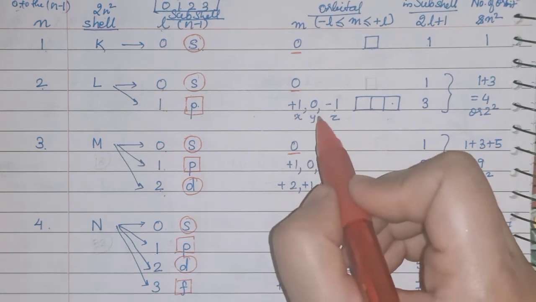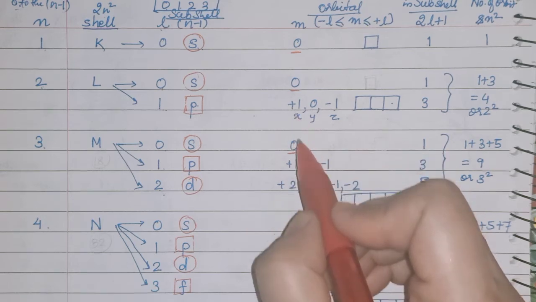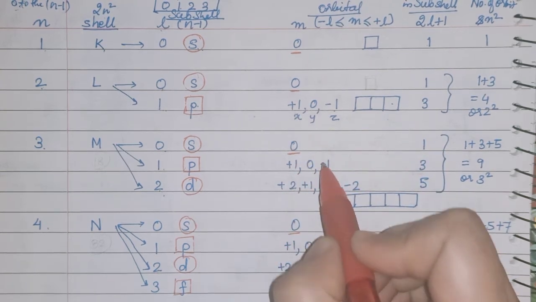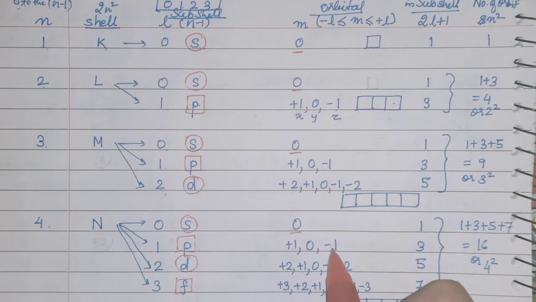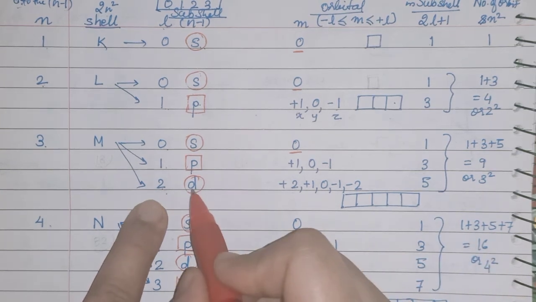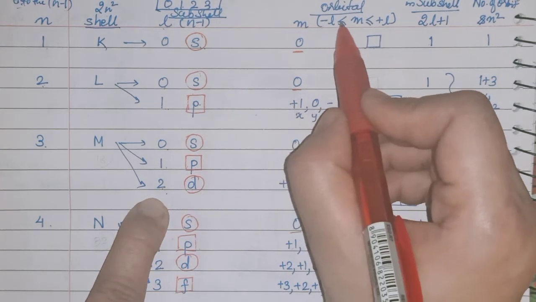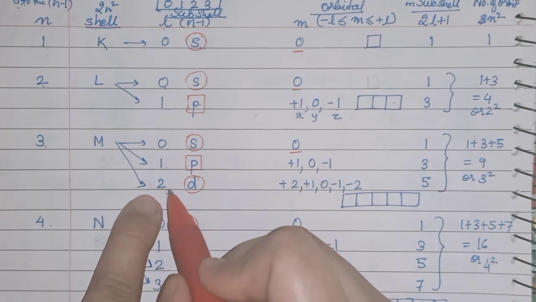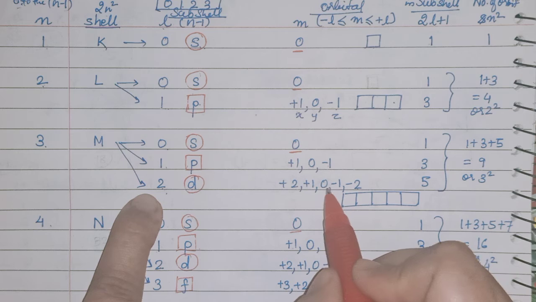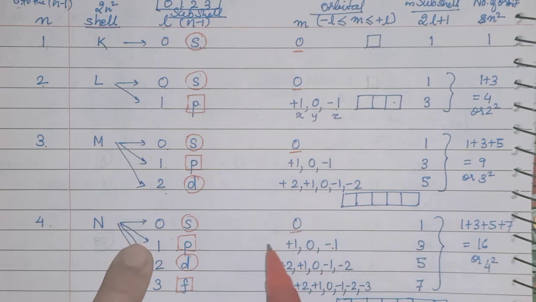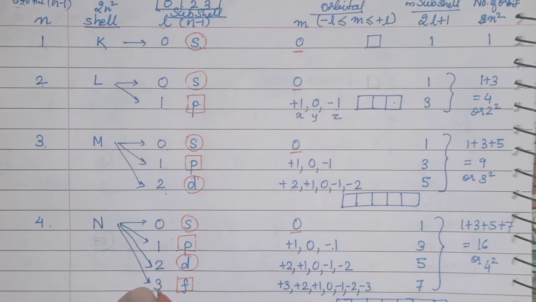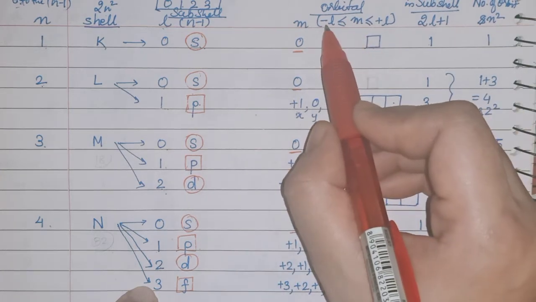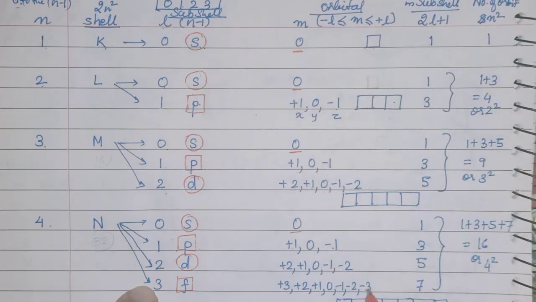Okay. So, you can write like this. For every P, you will write plus 1, 0, minus 1. For D, you will start from minus L to plus L. So, minus 2 to plus 2: minus 2, minus 1, 0, plus 1, plus 2. So, if the value of L is 3, you will start from minus 3 to plus 3: minus 3, minus 2, minus 1, 0, 1, 2, 3, like this.